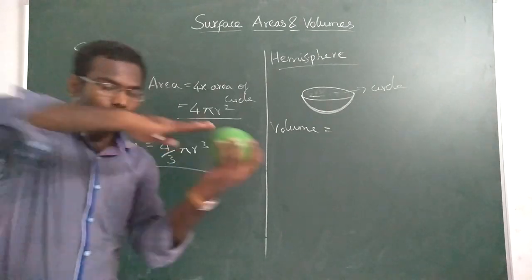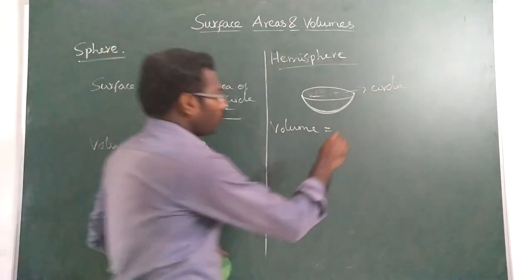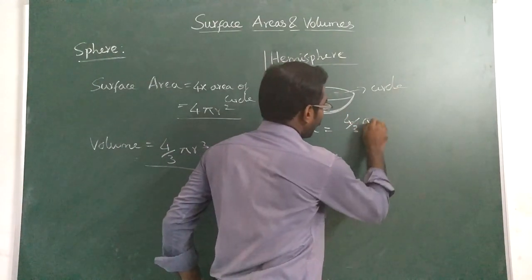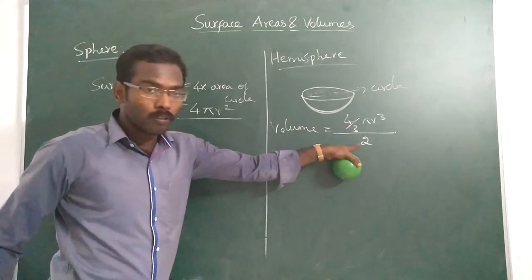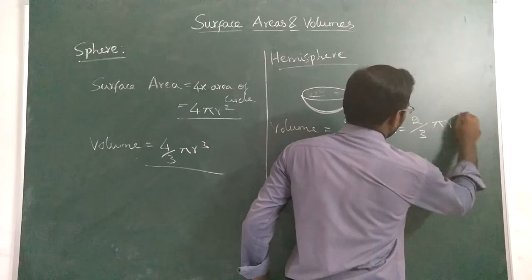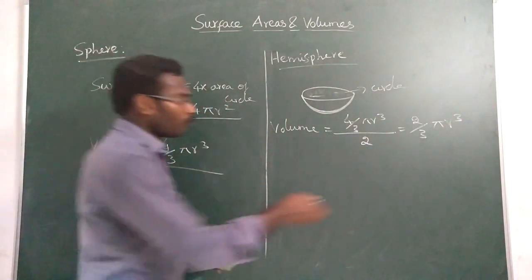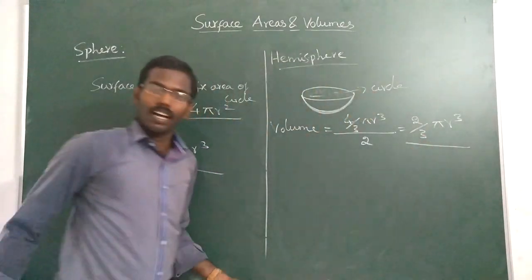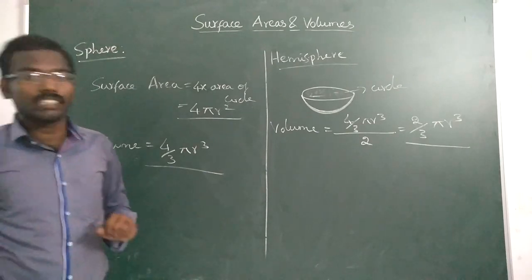Therefore, the volume also will be half of the volume of sphere. That is 4 by 3 pi r cube divided by 2. So 4 divided by 2 will be equal to 2 by 3 pi r cube. Understood or not? So volume of hemisphere is nothing but half of the volume of the sphere.